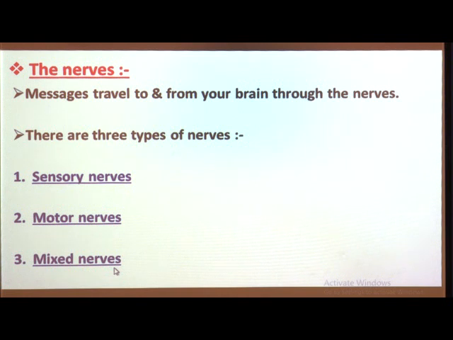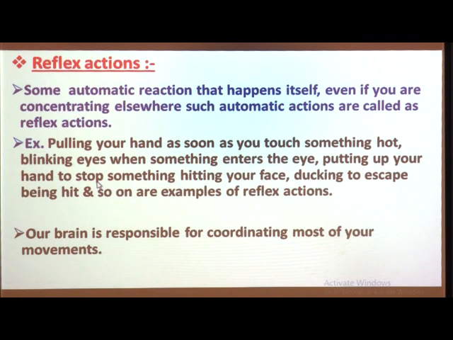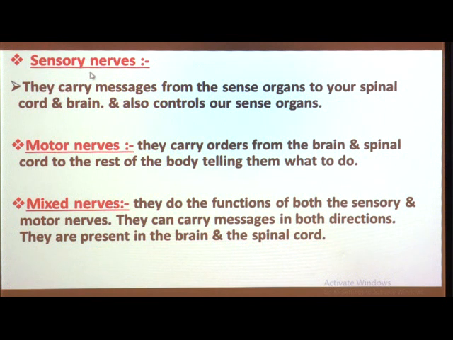So, these are the three types of nerves that are present in our body. Let us see about the types of nerves in detail. First of all, we will see about the first type of nerves, that is the sensory nerves.